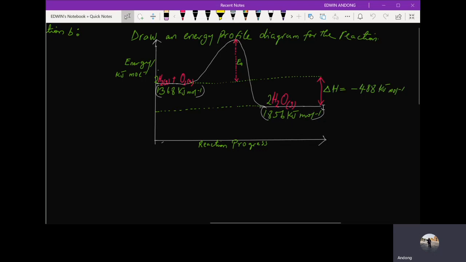Then the difference between the energy of the reactant and the energy of the product is the energy change. We have to label it, and in labeling it, we put delta H is equal to -488. Then the last thing we should do in labeling our diagram very well will be to indicate the activation energy, EA, for the reaction. When we do all this, you have your answer right.